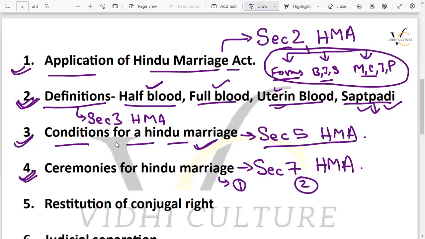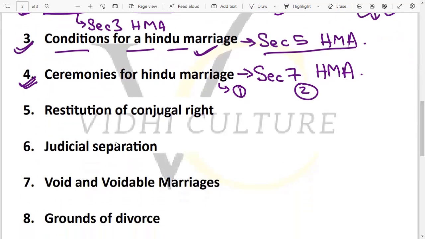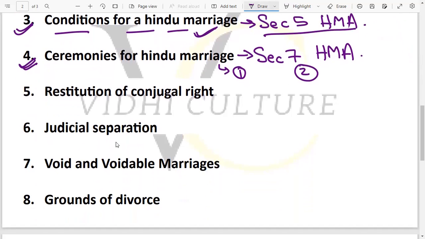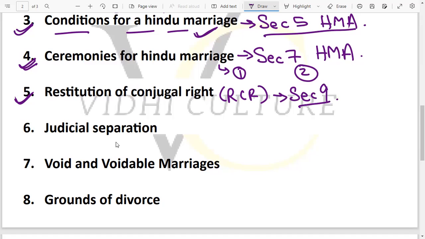So that is topic number 4. Now the next topic, that is again very important, restitution of conjugal rights, or we also call it RCR, restitution of conjugal rights. It is mentioned in the section 9 of Hindu Marriage Act. Okay, so it is given under Hindu Marriage Act.